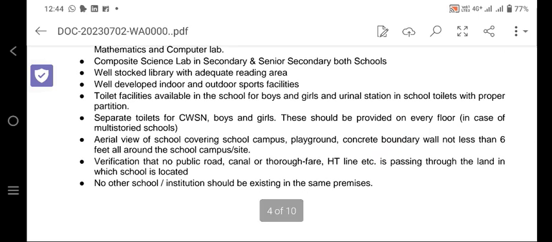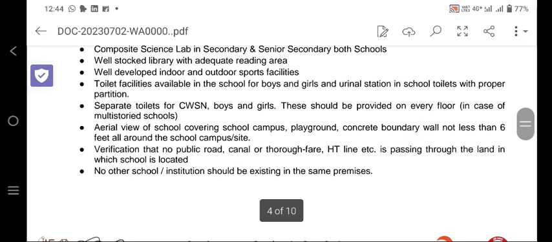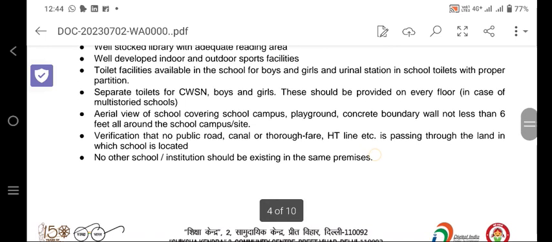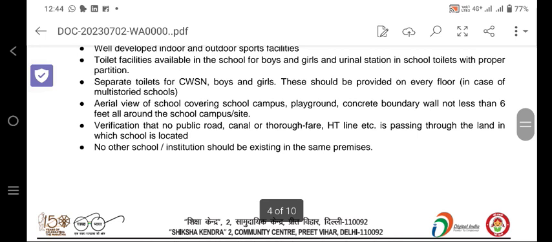A well-stocked library with adequate reading area will be there. Well-developed indoor and outdoor sports facilities should be there. Toilet facilities should be available in the school, for boys and girls, with urinal stations and proper partitions. Separate toilets for CWSN, boys and girls. This should be provided on every floor in case of a multi-story building.